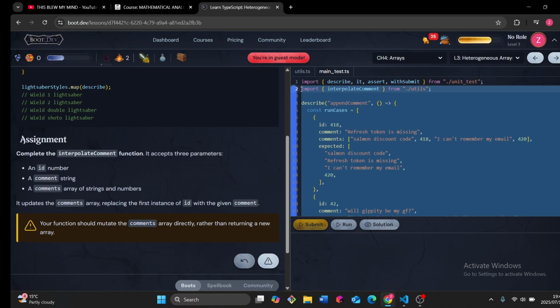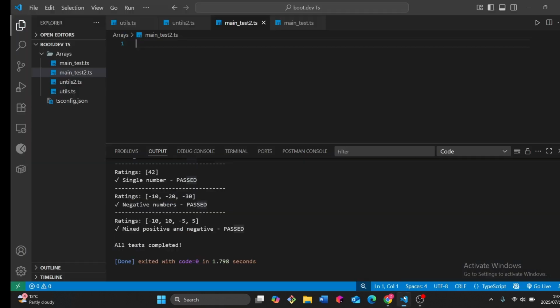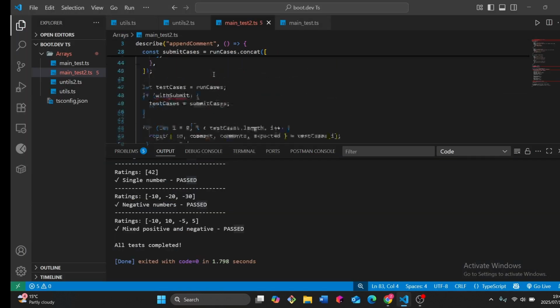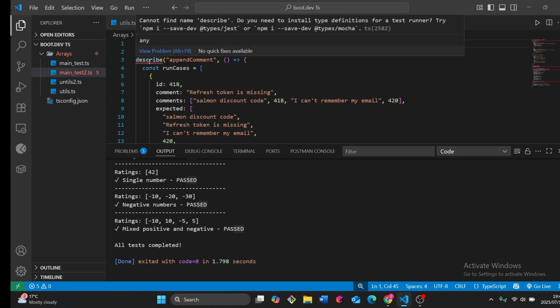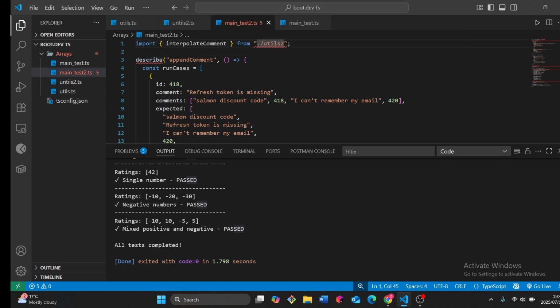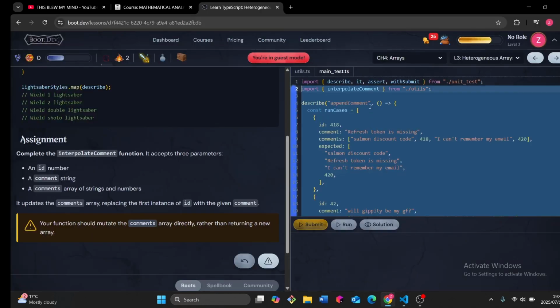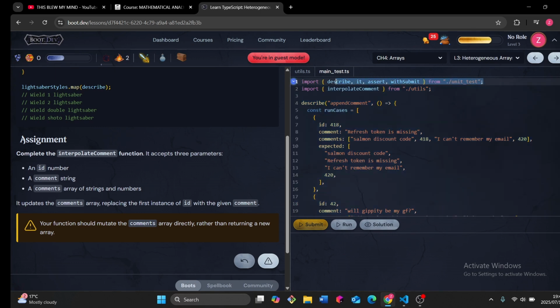Interpolate comment, from utils to the, so that, but not from utils, from utils to, yeah. Wow, we're still getting errors. Can I find name described unit install? You see, some methods are going to be coming from the unit test, which we do not even have.